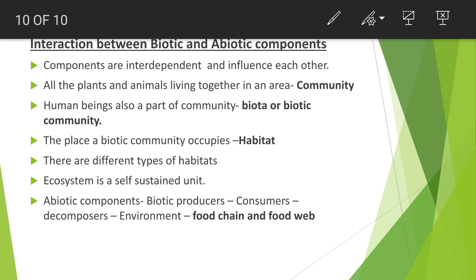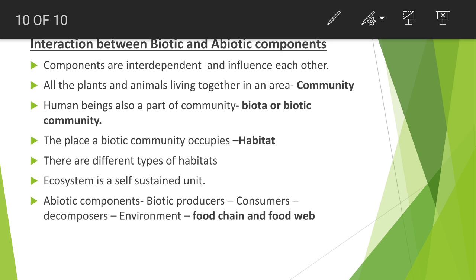They act on the bodies and return the nutrients back to the atmosphere. So this is about the complete food chain and food web. There is a flow of energy from the sun, an abiotic component, to the plants, then to the animals as consumers, then to the decomposers, and back to the environment. This forms the basis of the food chain and food web.